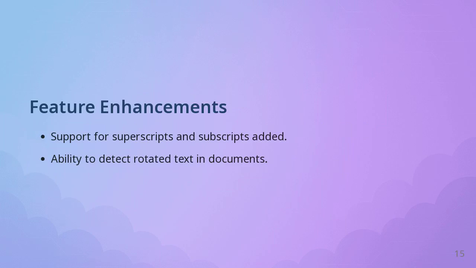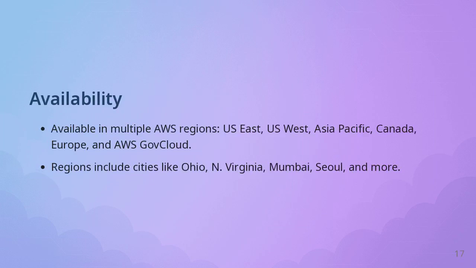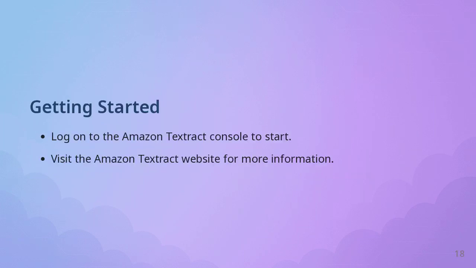The update includes accuracy improvements for text detection in box forms, extraction of visually similar character sets, and lower resolution documents. This update is now available in several AWS regions, including US East, US West, Asia Pacific, Canada, Europe, and AWS GovCloud. To get started, log on to the Amazon Textract console. For more information about Textract capabilities, refer to the Amazon Textract website, developer guide, and resources page.